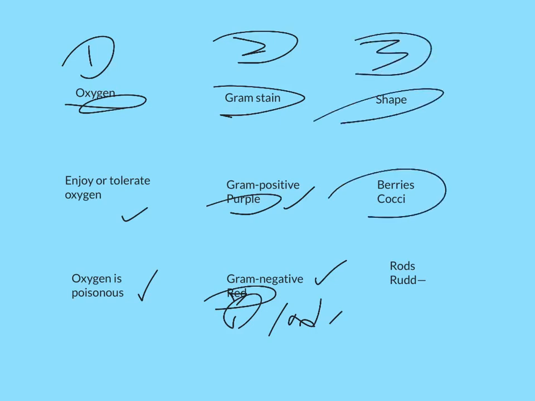They're either going to look like berries, at which point they're going to be called cocci, from the Greek that means berry, which is like, actually, if you look at the coccyx, on this side it looks like a series of little berries hung onto each other. So they're going to look like berries, right? Or they're going to look like rods, like a rod or a fishing pole or something like that, which comes from, I think, Middle or Old English. And no one really knows where it comes from, so you can't really hang anything onto it.